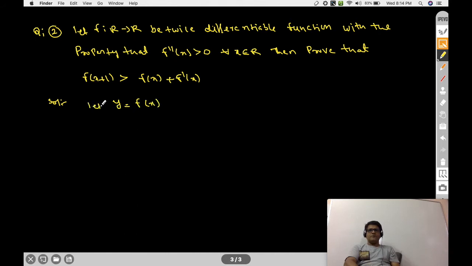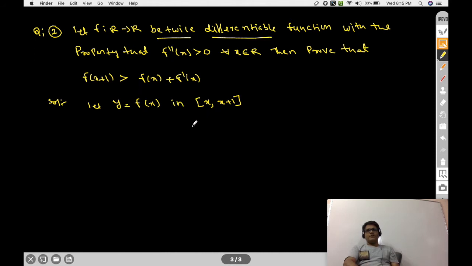Let the function y is equal to f of x in the closed interval x to x plus 1. It is given in the question that it's a twice differentiable function, so f of x is continuous and differentiable. Differentiable means it will be continuous, therefore continuous and differentiable.